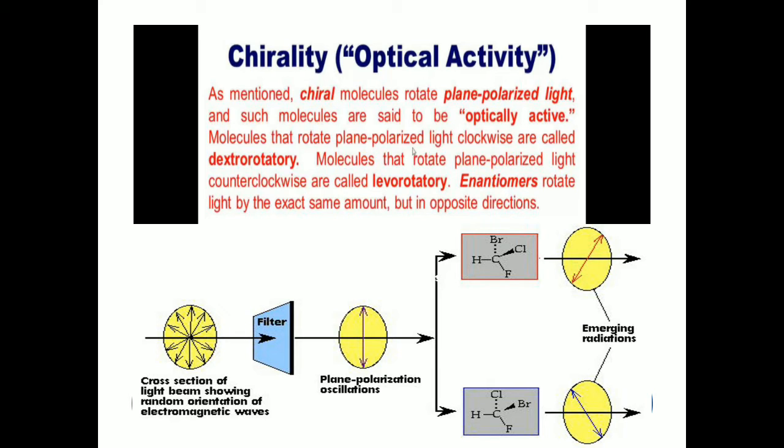Optical isomers are of two kinds, and one kind is enantiomers. Enantiomers are molecules of a compound which rotate plane polarized light in opposite directions, clockwise and anti-clockwise. This is called chirality or optical activity.